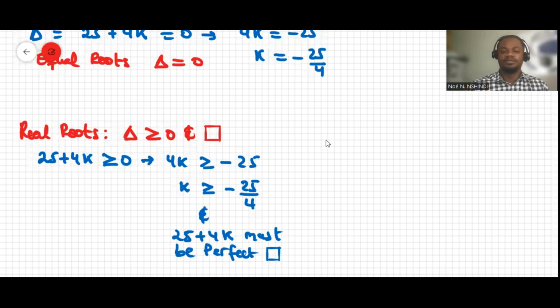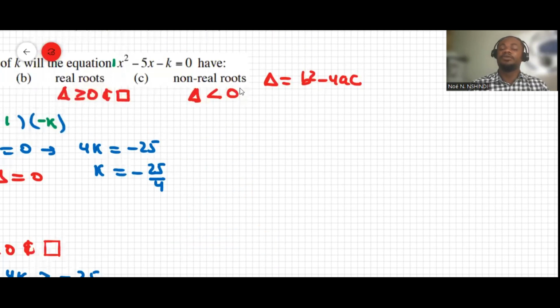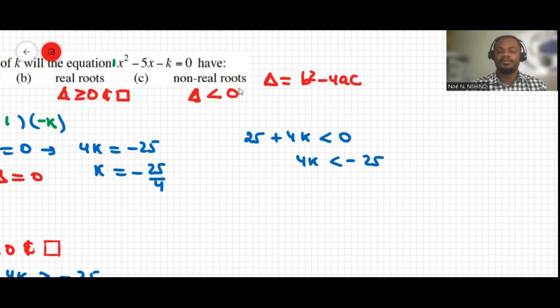And then the third question, C, says non-real roots. For non-real roots, 25 plus 4k must be less than 0, which means 4k must be less than negative 25. That means k must be less than negative 25 over 4. If k is less than negative 25 over 4, then this equation will have no real roots.